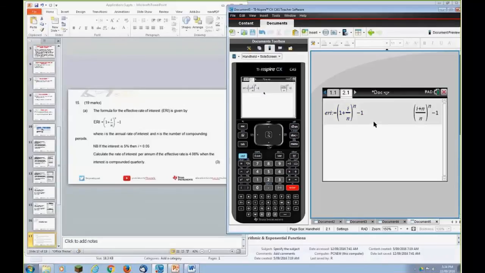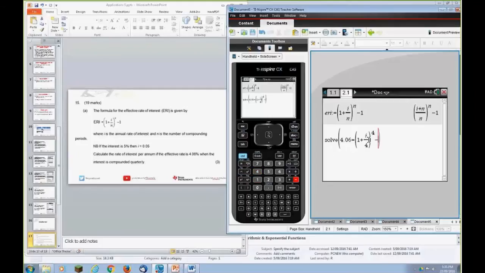I'll hit enter, and that doesn't do anything for us, which is okay. What we're trying to do in this case is solve a question. We know the effective interest rate, which is 4.06, is equal to brackets 1 plus, use the template again. We want to find out what I is, given it's compounded quarterly, which is 4 times. So that's the power of 4.